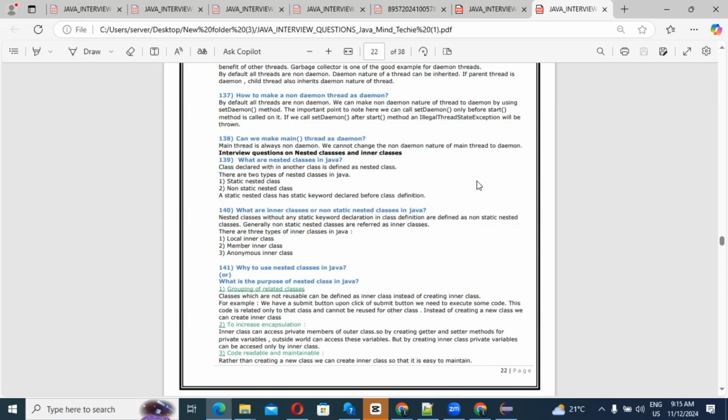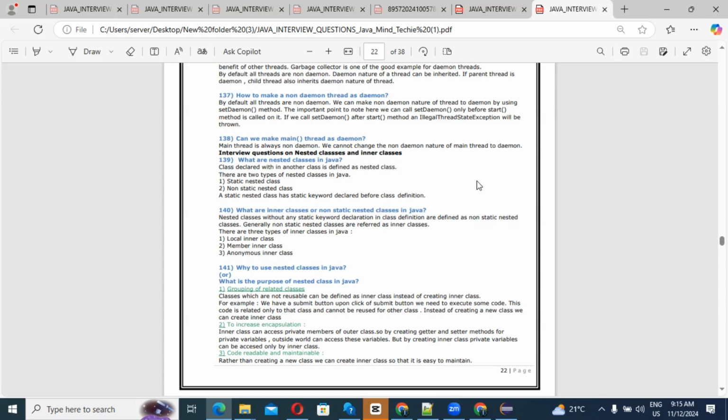Guys, the next question may be, what are inner classes or non-static classes in Java? The nested classes without any static keyword declared in the definition are defined as non-static nested classes. Generally, guys, non-static nested classes are referred to as inner classes.